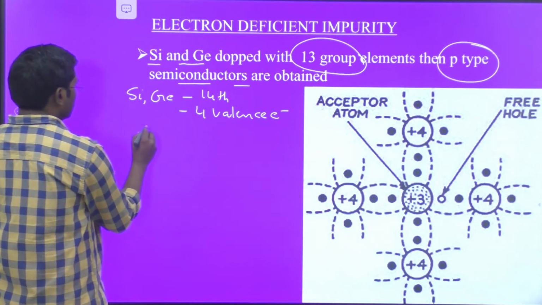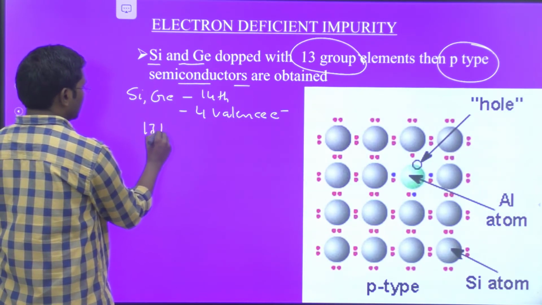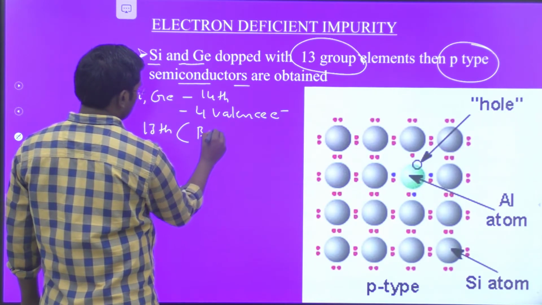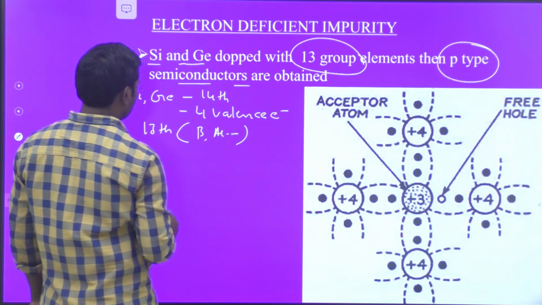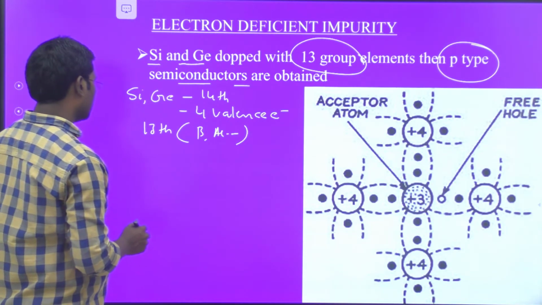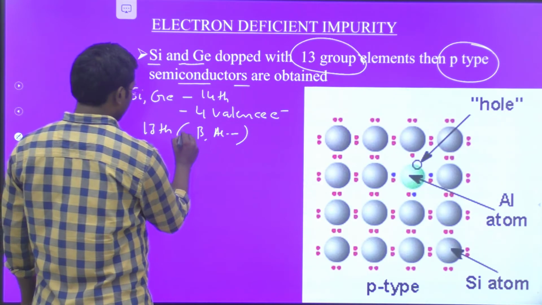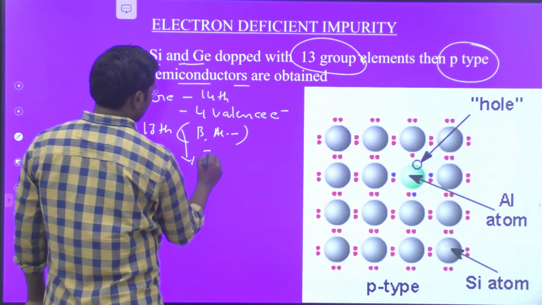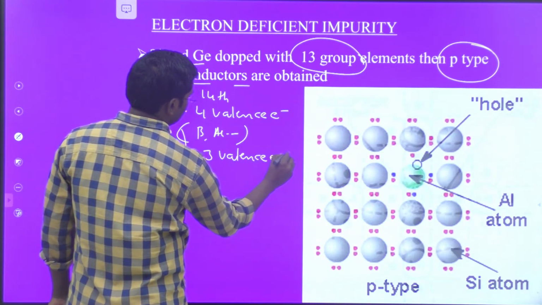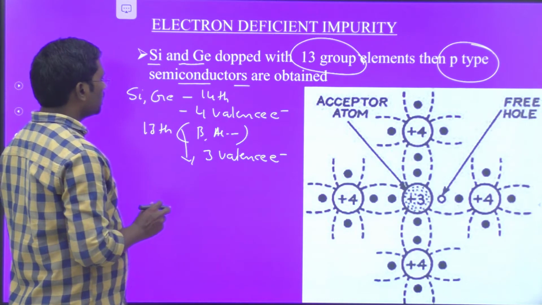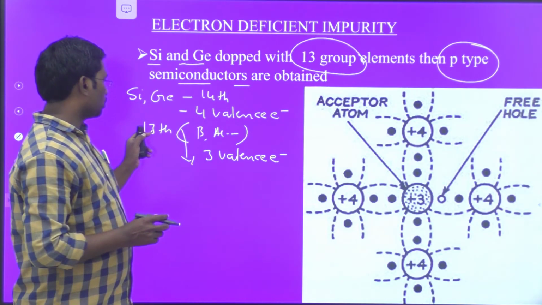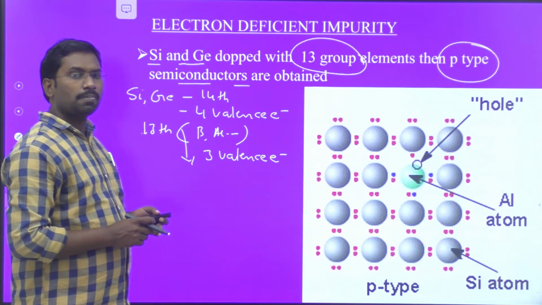So they are doped with 13th group elements like boron, aluminum, gallium, etc., the third group family. The 13th group elements contain 3 valency electrons, whereas silicon and germanium have 4 valency electrons.